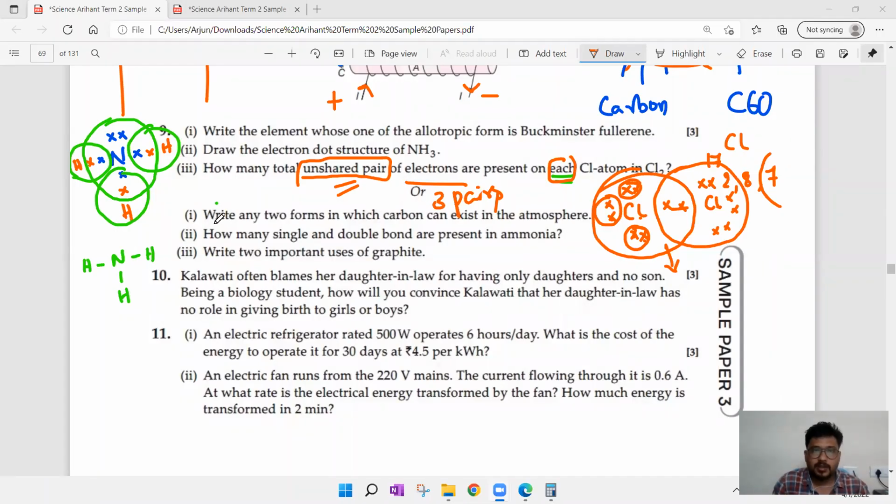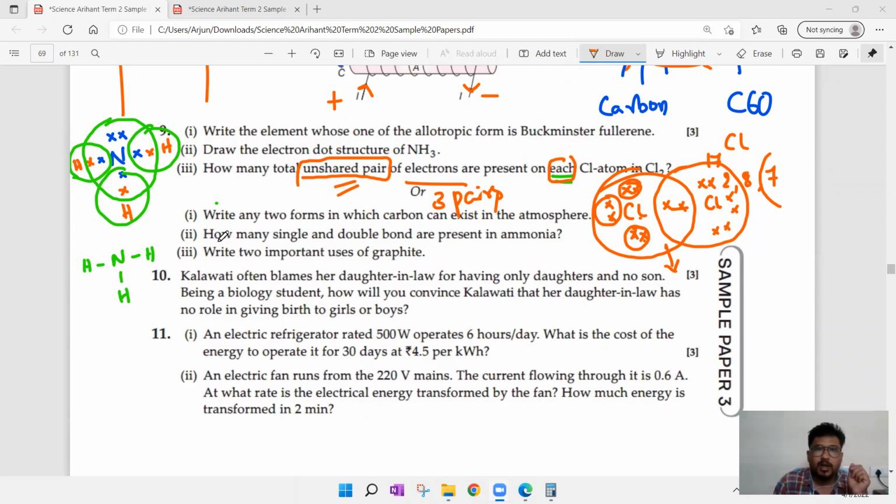Now, the internal choice. Write any 2 forms in which carbon can exist in the atmosphere. Coal, charcoal, I already said graphite, diamond, C60, Buckminster fullerene. C60 is nothing but Buckminster fullerene. So any 2 you can write.